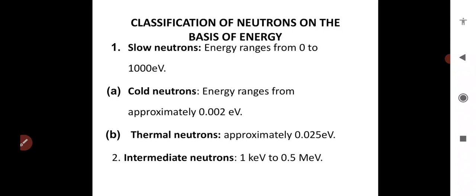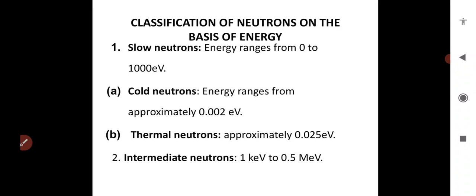Here, when fast neutrons are moderated to energies of the order of thermal vibrations at room temperature, then thermal neutrons are produced, with energy of approximately 0.025 electron volt. Second type of neutron is intermediate neutrons.